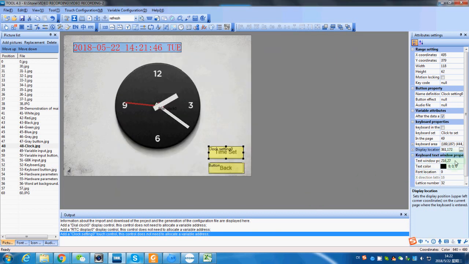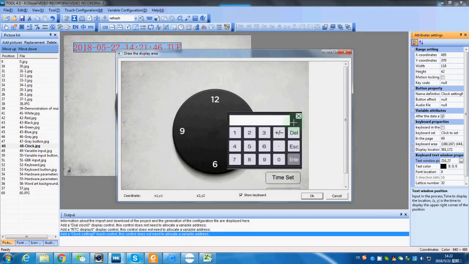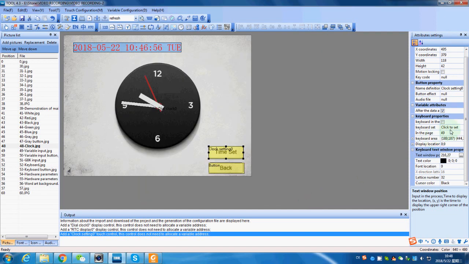After we set the keyboard, we shall set the input text display. When we click the Show Keyboard, the full keyboard will pop out. So you can choose the input display area just by one click. The text display can be customized. After all is set and done, we can save, generate configuration file, and then download.